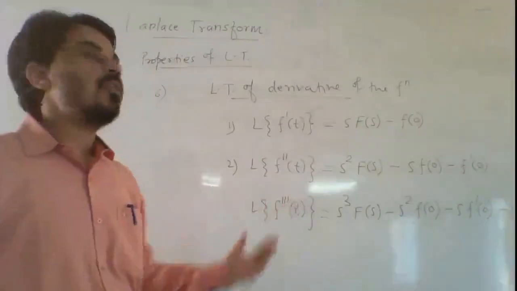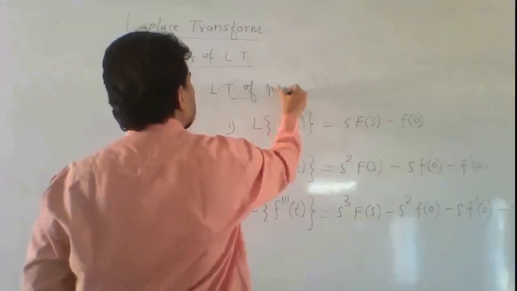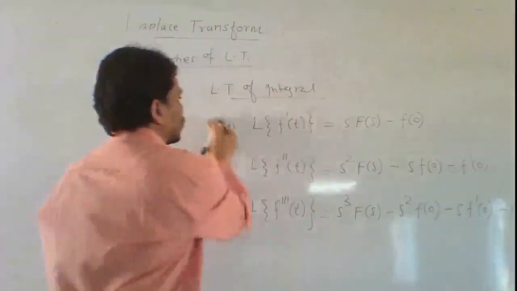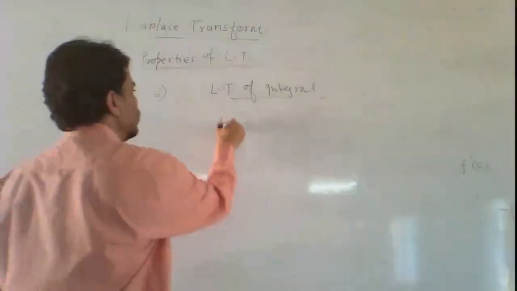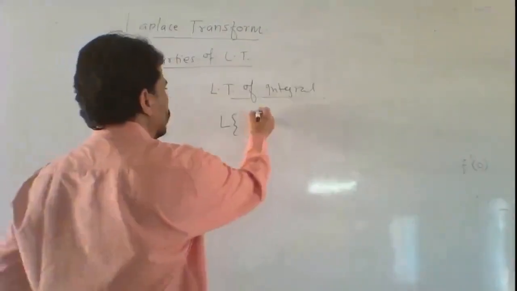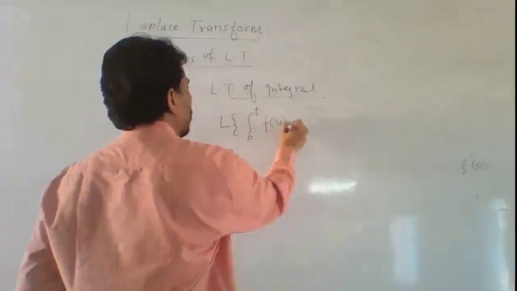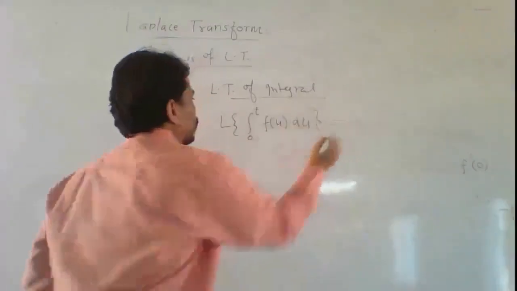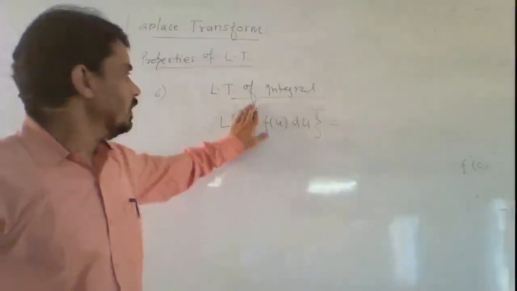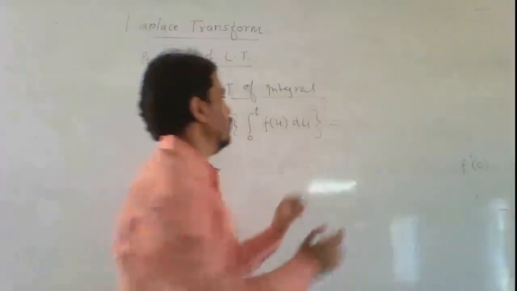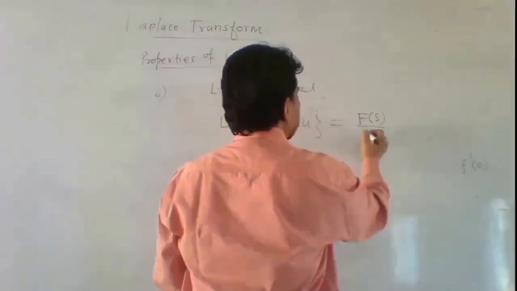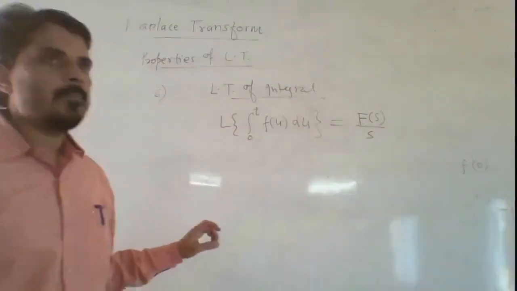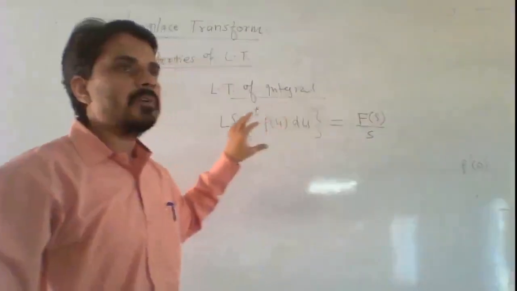Next is Laplace transform of integral. The Laplace transform of the integral of the function from 0 to t of f of u du is equal to F of s divided by s, where F of s is the Laplace transform of the function f of t.